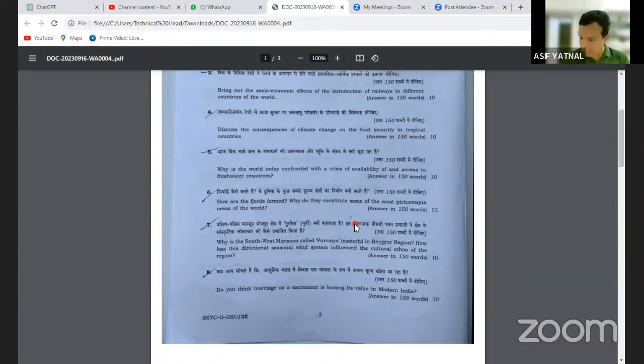So simply, you need to draw the map of India. We need to draw the winds, the directions, the Bay of Bengal branch and the Arabian Sea branch, and that's what you need to explain. So why is the southwest monsoon called Purviya, that is easterly, in the Bhojpur region? How has this directional seasonal wind system influenced the cultural ethos of the region? तो वहां के कल्चर पे इसका क्या असर हुआ, ये एक्सप्लेन करना था. The culture of this region. Got it?